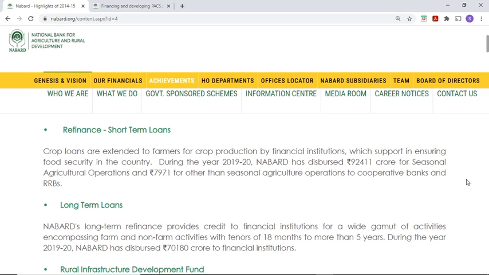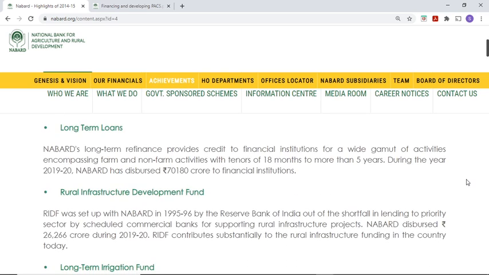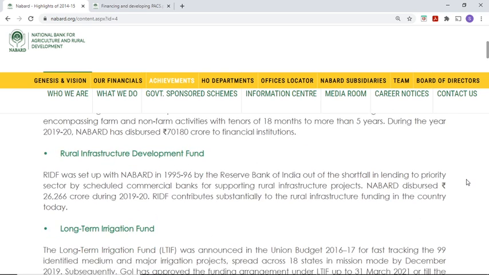Okay, first one. Second one, long term loans. NABARD's long term refinance provides credit to financial institutions for a wide gamut of activities encompassing farm and non-farm activities with tenors of 18 months to more than 5 years. So, long-term loans mainly for activities other than the agricultural crop loan, which include development and extra loans, right? Then, Rural Infrastructure Development Fund, RIDF, we have discussed already. RIDF was framed in 95-96 by the Reserve Bank of India.